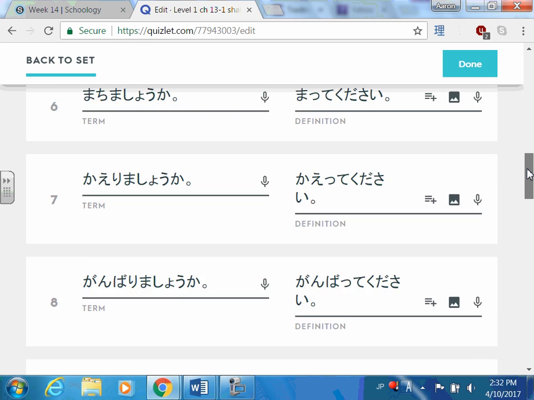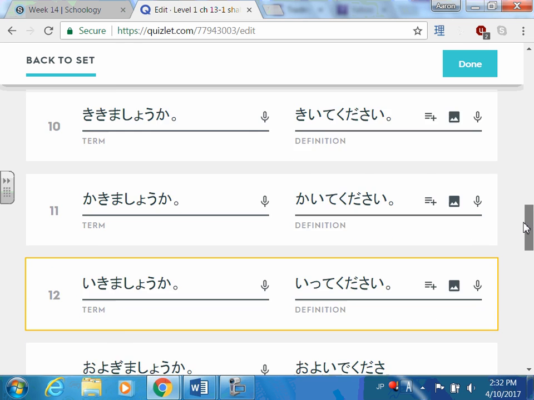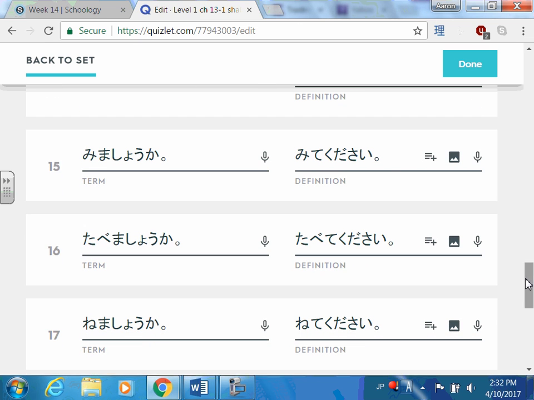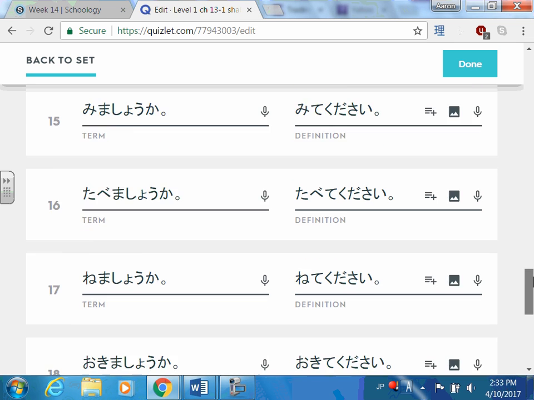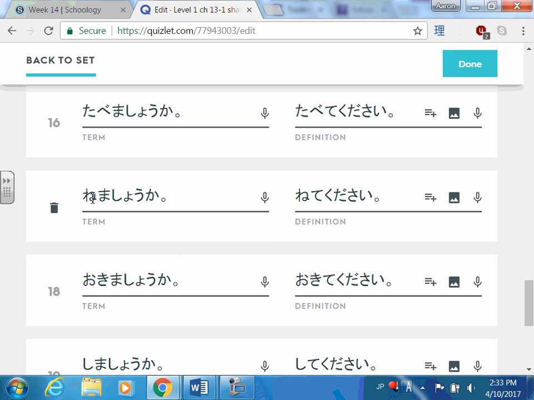These are what we call group 1 verbs. These are the tricky ones. Now, group 2, starting with mimas. There's one letter before the mas. Mimashou ka, mite kudasai. Easy. Take off the mas, or in this case the mashou, and replace it with te. That's it. Additionally, if the letter before the mas rhymes with e, like in this case, tabemashou ka, tabete kudasai. This one both rhymes with e and is one letter. Nemashou ka, nete kudasai. Okay, this one here, okimashou ka, okite kudasai.